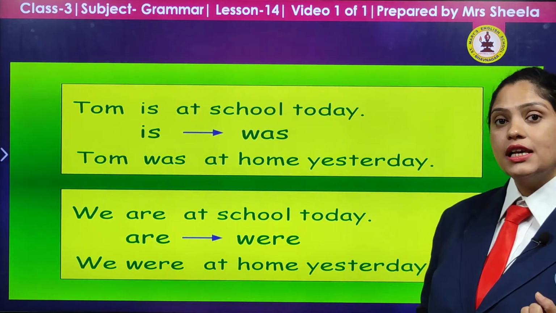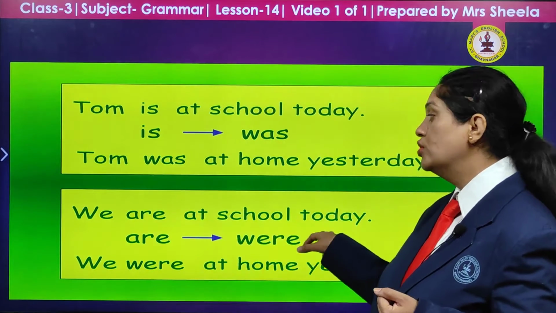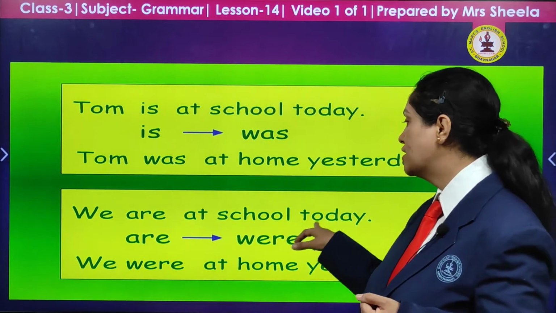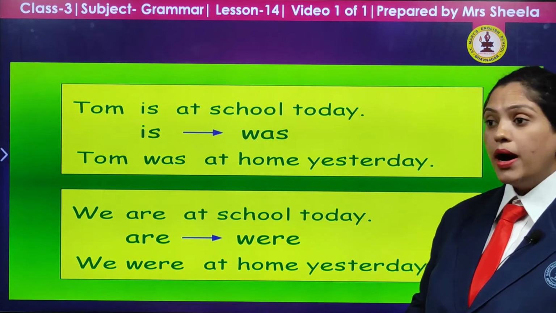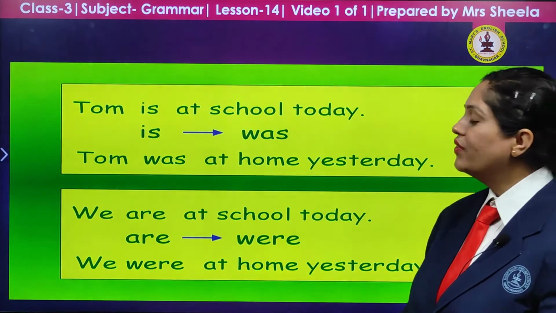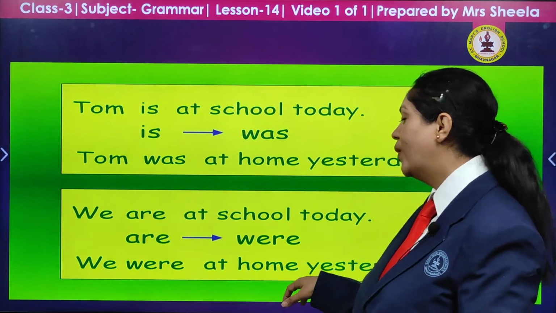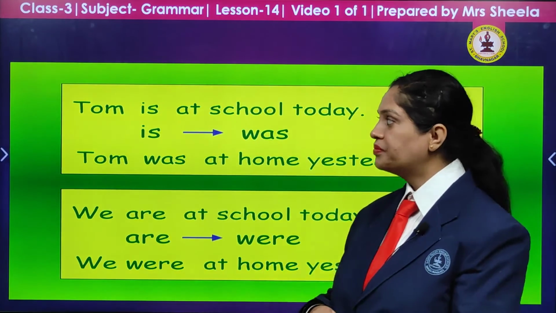We are at school today. Are will again show the present time. But if we want to talk about yesterday, then we are going to use we were at home yesterday.